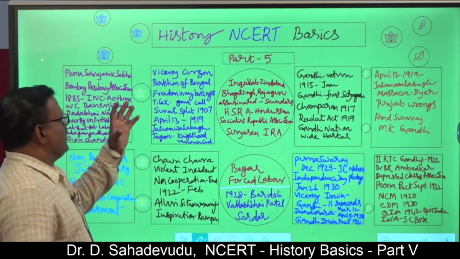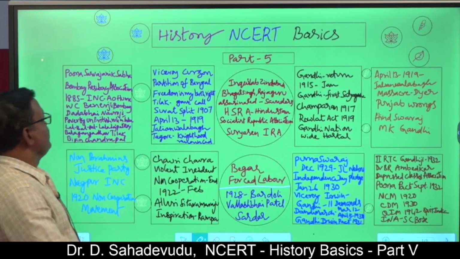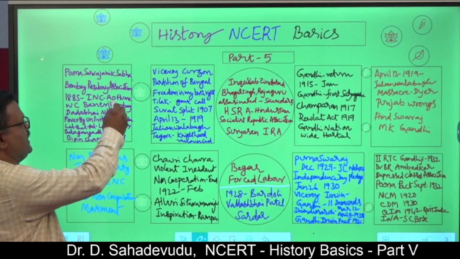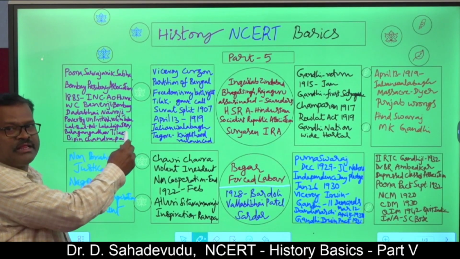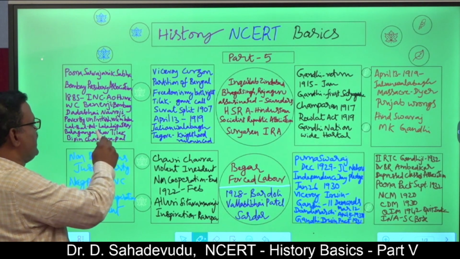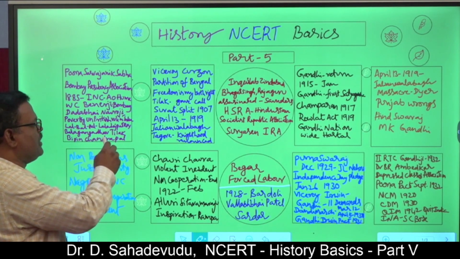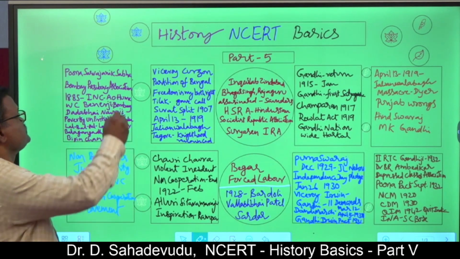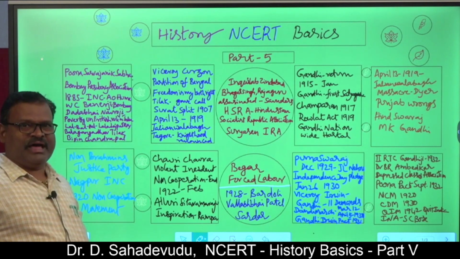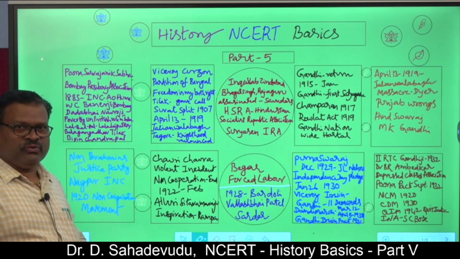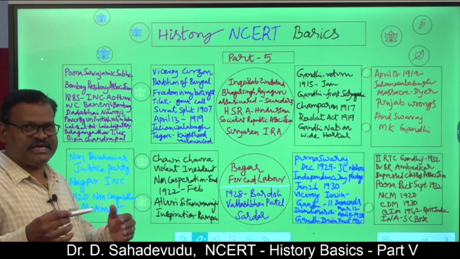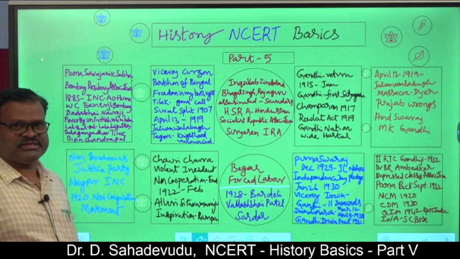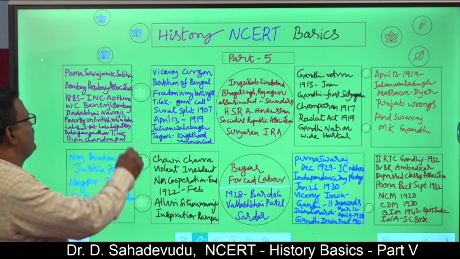In the mind maps of history basics, the first area covers Pune Sarvajanik Sabha, Bombay Presidency Association, Indian National Congress, W.C. Banerjee, Dadabhai Nauroji, Poverty and British Rule in India, and Lal Bal Pal: Lala Lajpat Rai, Balagangadhar Tilak, Bipin Chandra Pal. Pune Sarvajanik Sabha is one of the earliest associations to frame and discuss ideas. Bombay Presidency Association is one such organization formed in Bombay.